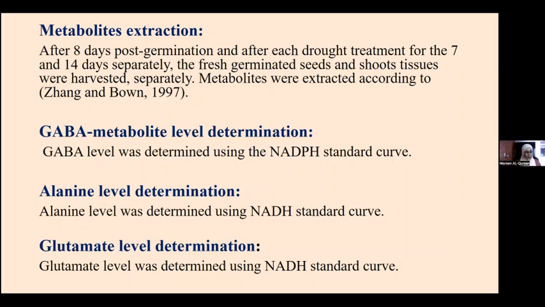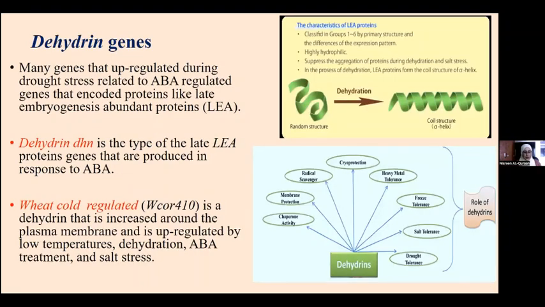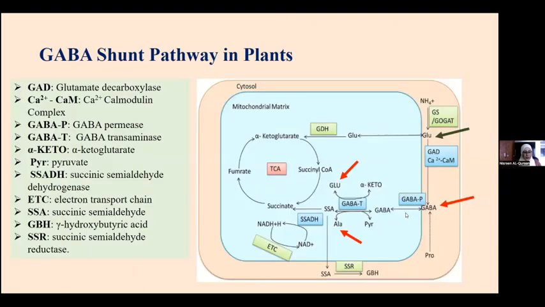So we measured GABA level, glutamate level, and alanine level. As I said before, let me remind you why I focus on those 3 metabolites: we are measuring the amount of GABA, and then we're linking how it will be converted either to alanine or to glutamate inside the mitochondrial matrix.